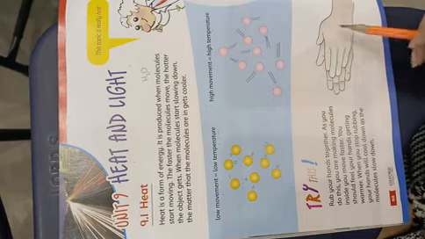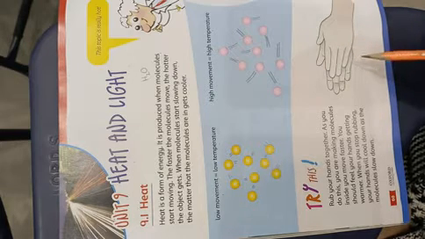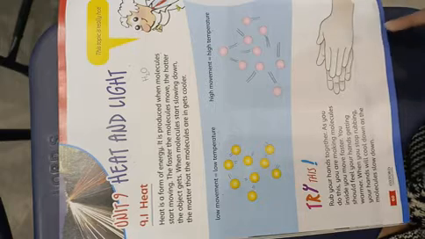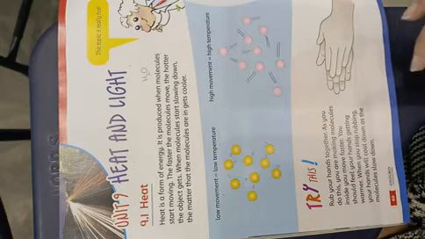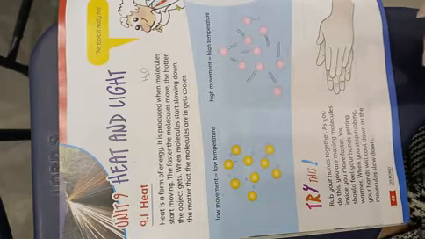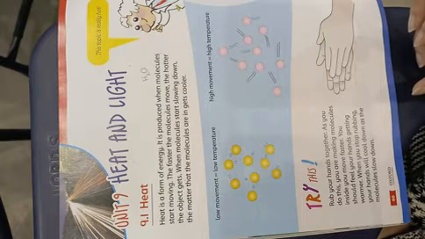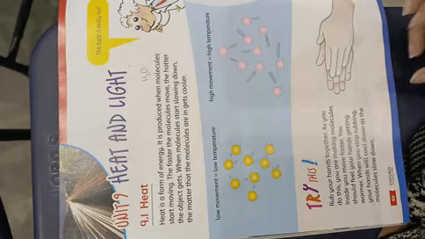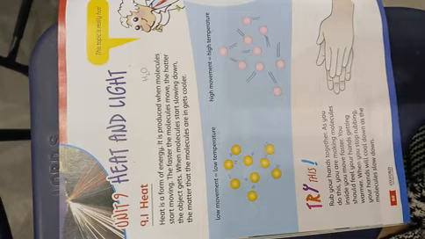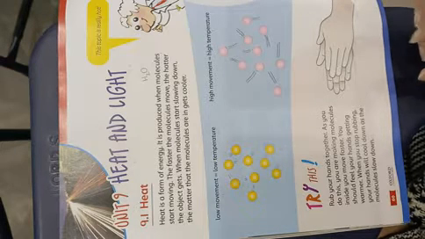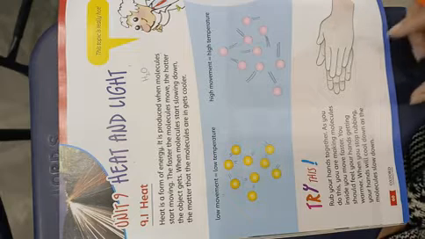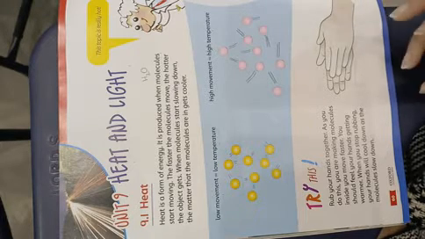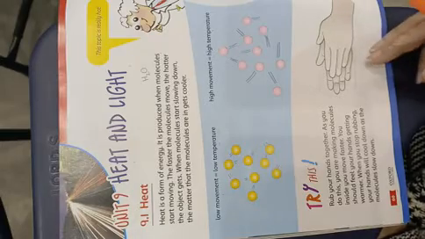Now you can see in this example, you can try this activity at your home. All you have to do is rub your hands together. When you do this, you will feel that your hands are emitting heat. So what is this? It means that you are making the molecules inside your body faster. So you will feel the hands getting warmer, and when you stop rubbing, your hands will cool down as the molecules slow down.